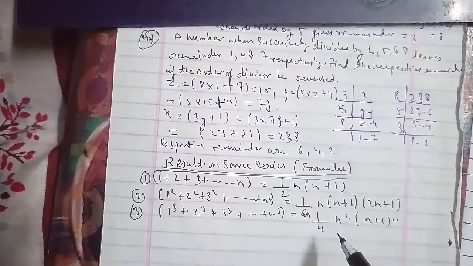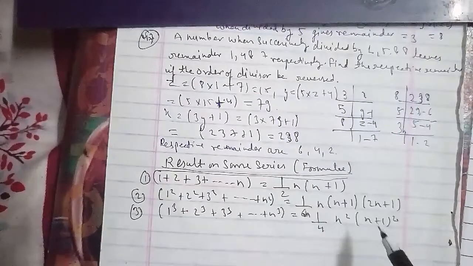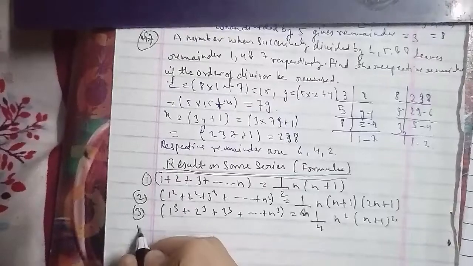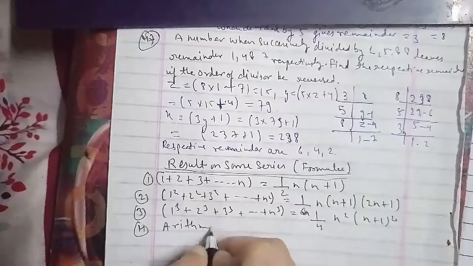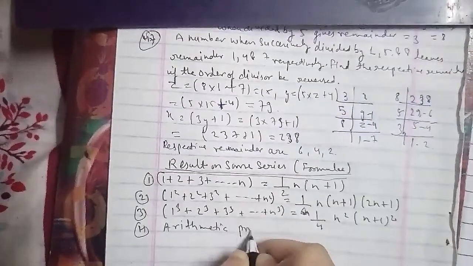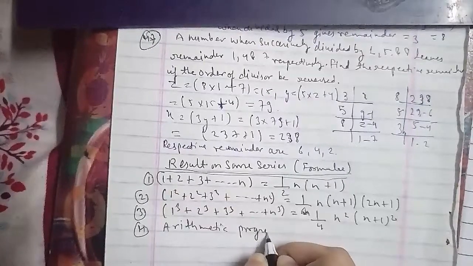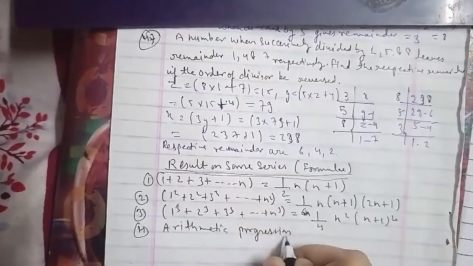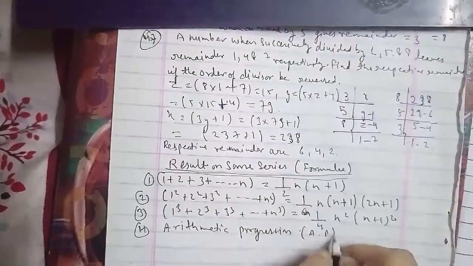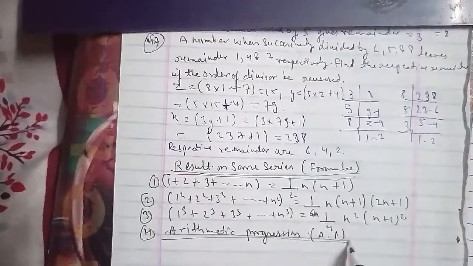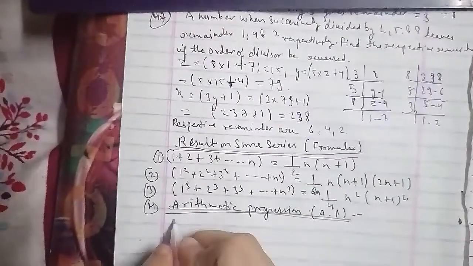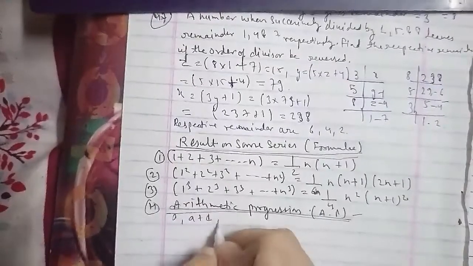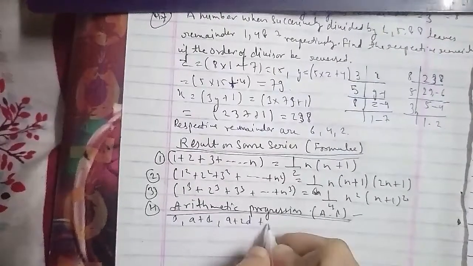In arithmetic progression, which is your AP, the series a, a plus d, a plus 2d, a plus 3d is said to be an AP, where the first term is a and the common difference is d. Let the nth term be tn, and let the last term be l.